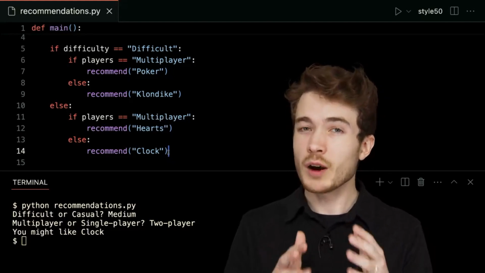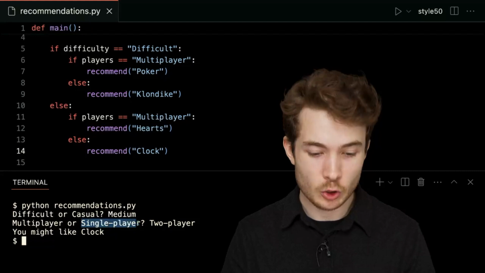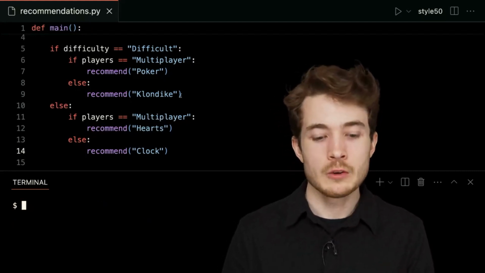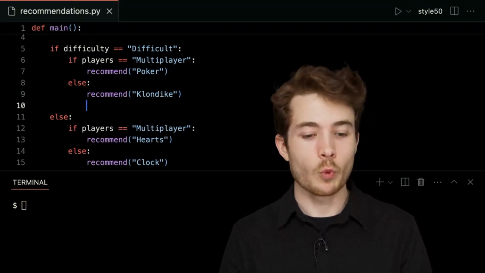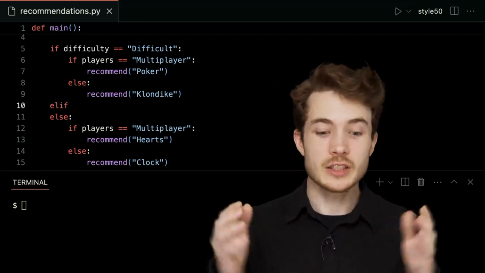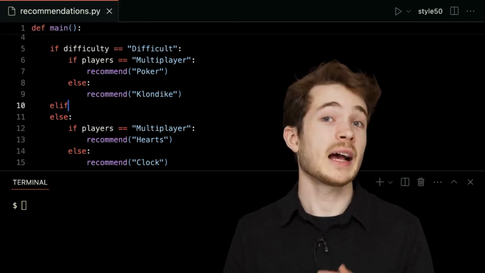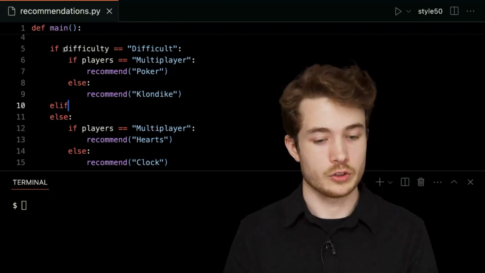So else is good when there are no other options you want to test for, but in this case, I'd argue we want to test if the user actually typed in casual or single player explicitly. So let's see how we could do that with these conditionals. It turns out there's one more keyword beyond if and else, one called elif, which is kind of an elision, if you will, a collision of both else and if. And it's a way of asking some question if the prior condition was not true.